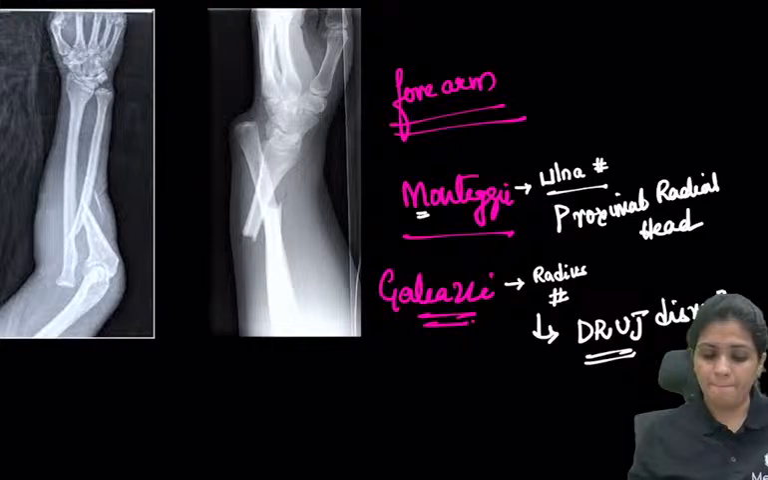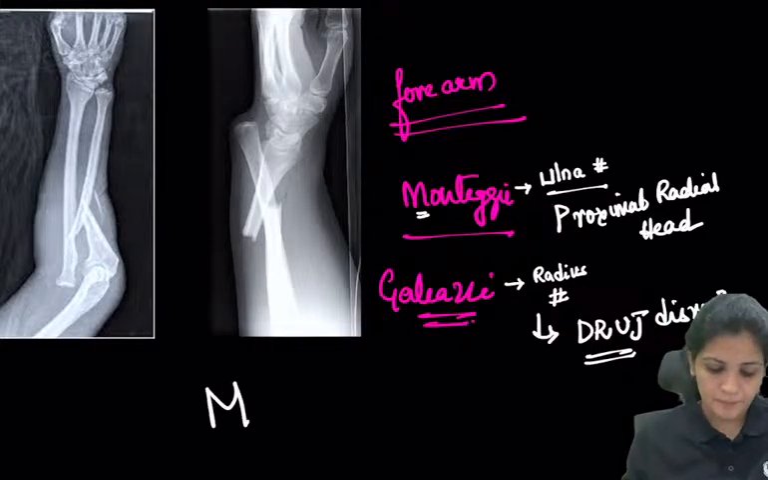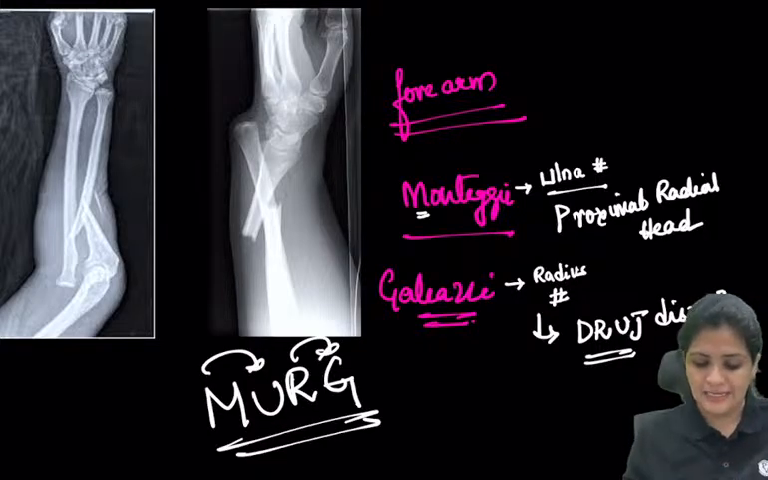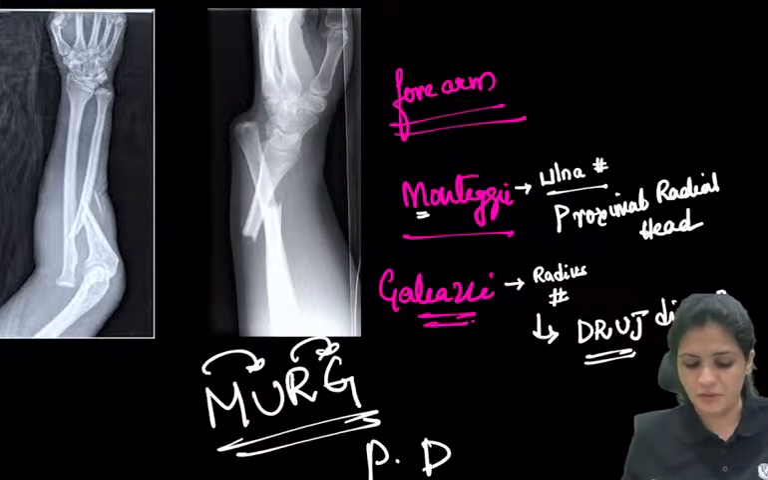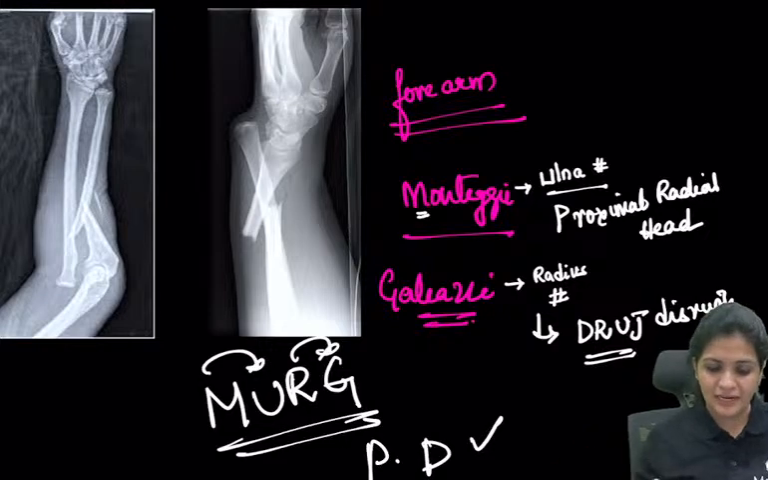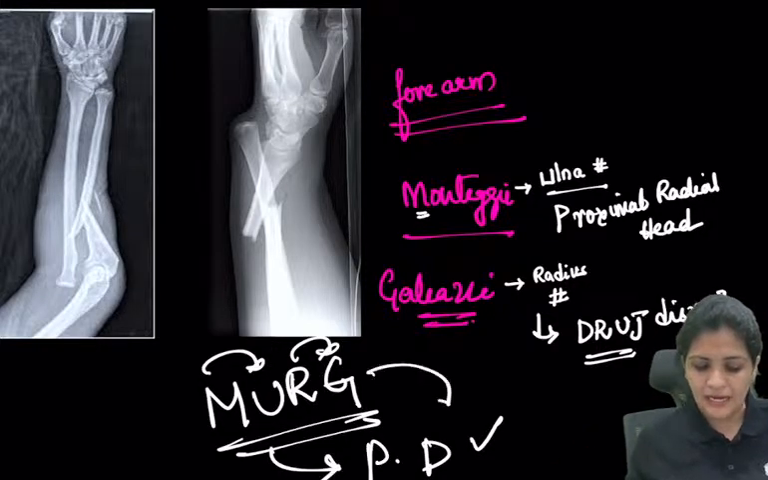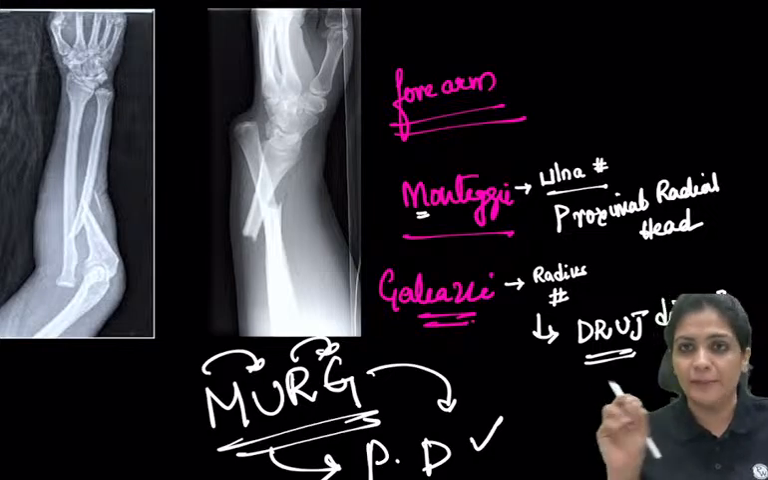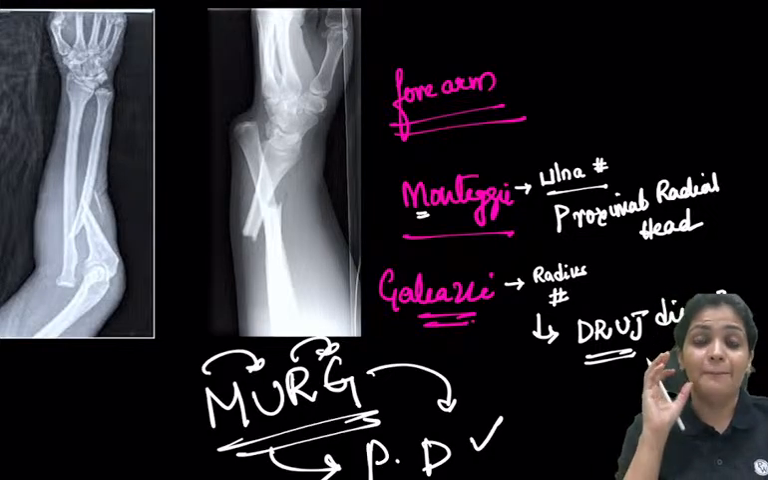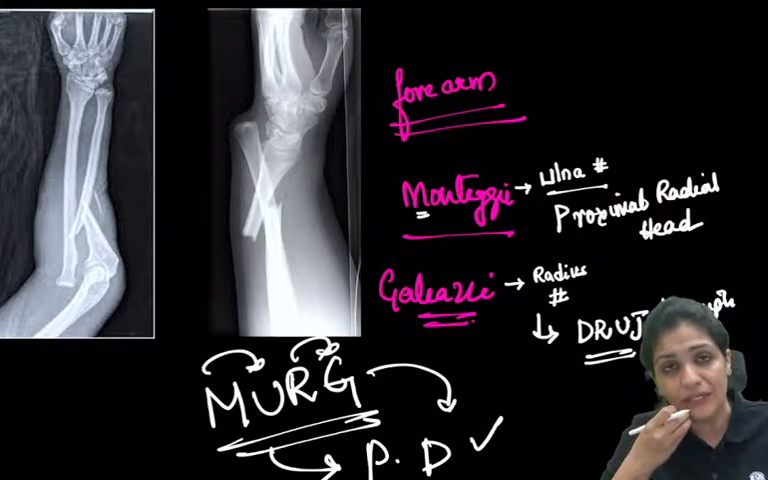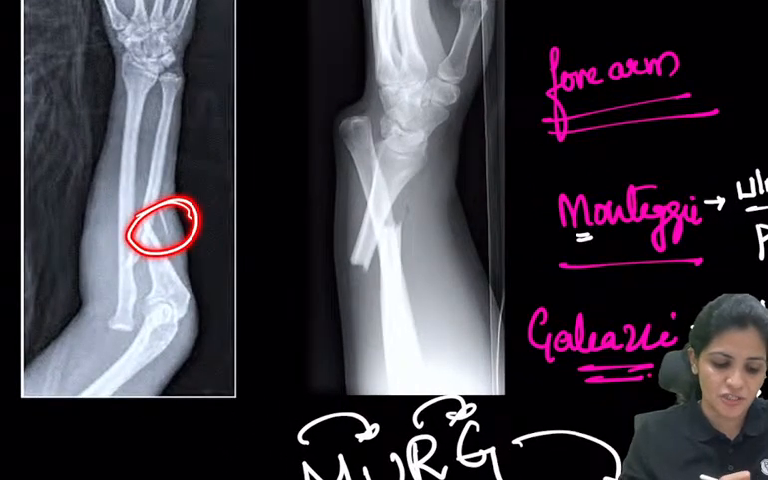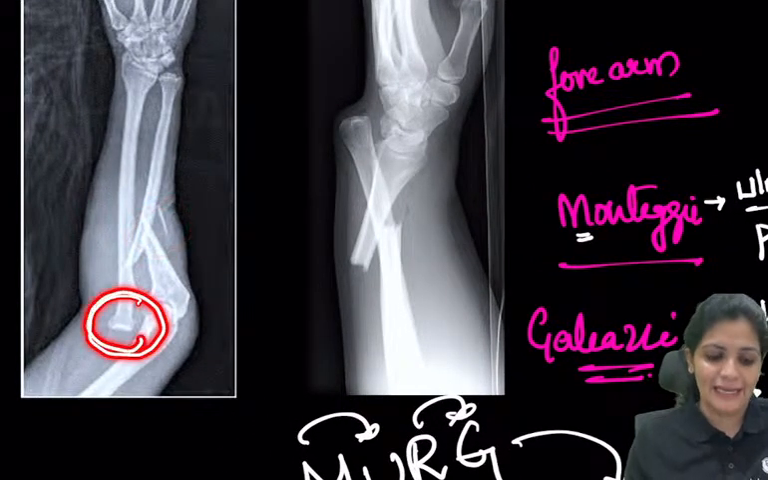How do you remember? Murg. M-U-R, right? So medial is ulnar. And Murg is famous in the Punjabi dhaba, right? So Murg for P, RG for D, right? So Murg and PD, Murg Punjabi Dhaba. You remember Murg is medial side ulnar fracture, that is Monteggia is ulnar fracture. Now you can identify, so this is ulnar fracture with the proximal radial head dislocation.